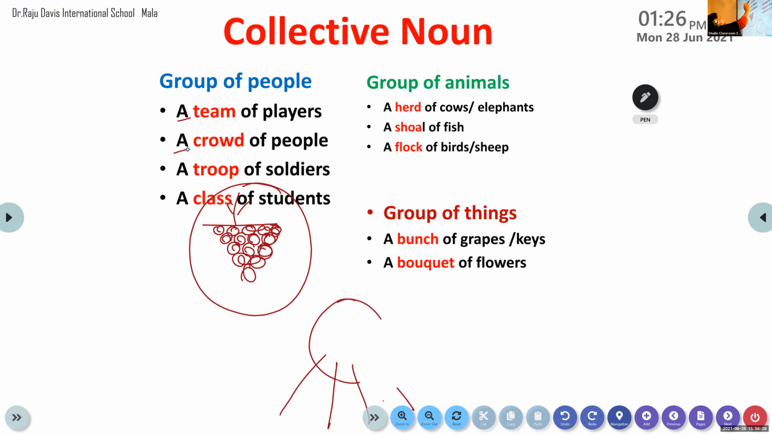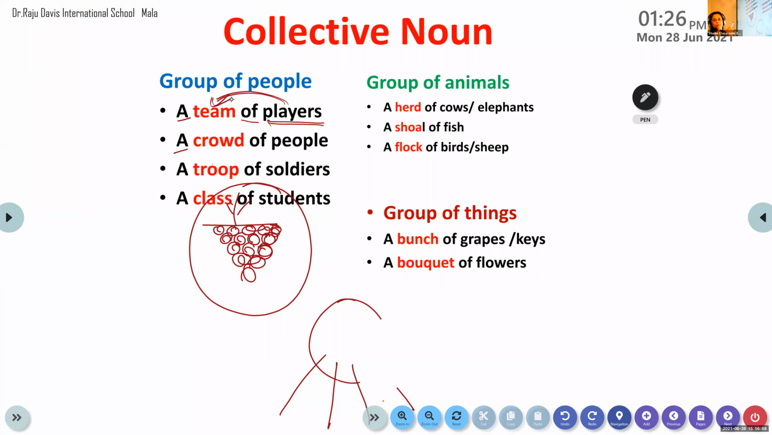Then it is followed by of. Then you can find the noun which is related to the collective noun. This word should relate to the collective noun. It should tell us who or what belongs in that group. Clear? So this is how we write the collective noun.